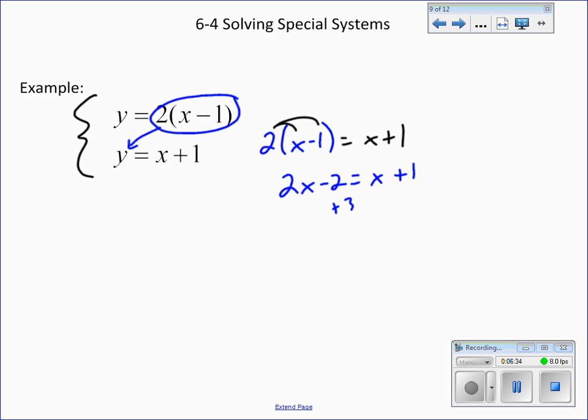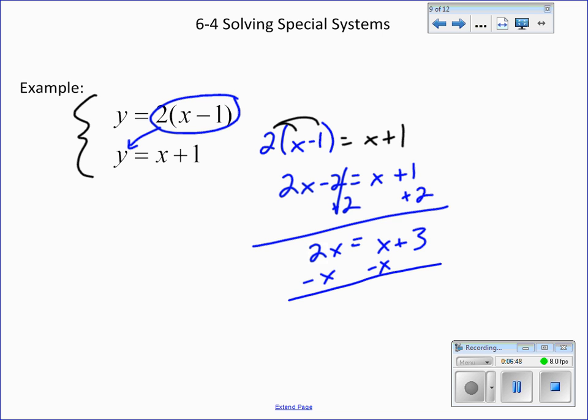We're going to add 3 to both sides. Or excuse me, add 2 to both sides. I misread my handwriting. And we're going to get 3 over here and 2x over here. Subtract x. We're left with x equals 3. So since we got x equals 3, we know that this is not a special system, that this is a consistent and independent system.